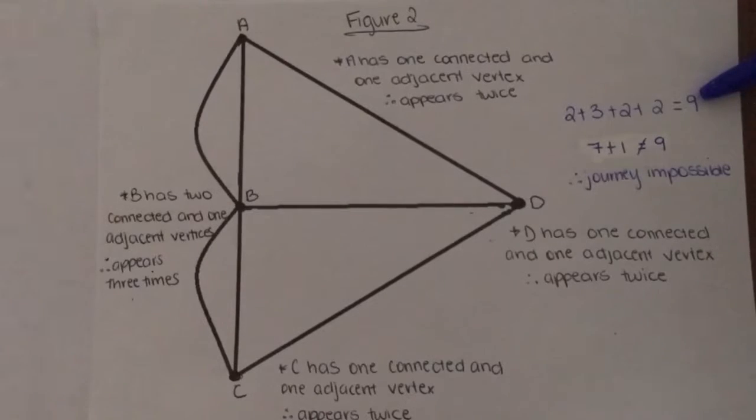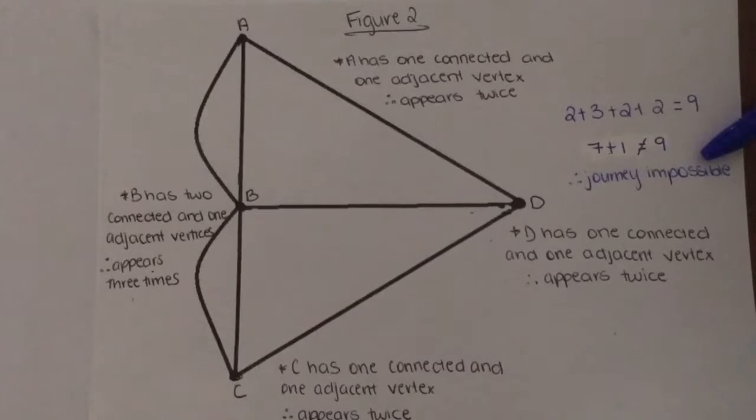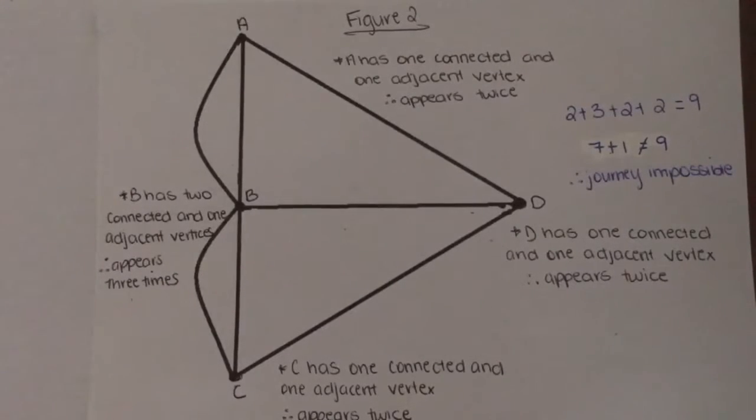2 plus 3 plus 2 plus 2 is 9, which is more than 8. Therefore the journey is not possible. As stated previously, this is because Euler stated that if the number of occurrences is greater than 1 more than the number of bridges, a journey cannot be made.